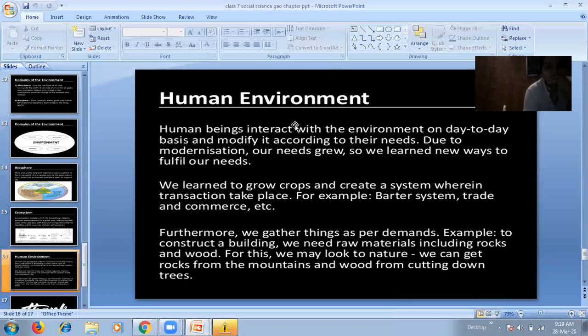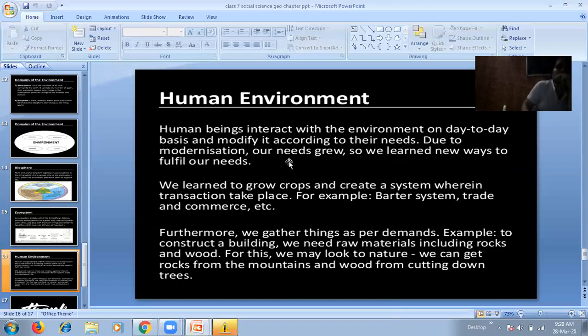Human environment. What do you mean by human environment? Human beings interact with the environment on a day-to-day basis and modify it according to their need. According to their need, human beings modify their environment and make changes to fulfill their needs and the needs of the population also. Due to modernization, industrialization, or you can say urbanization, our needs grew, so we learned new ways to fulfill our needs. How have we learned the new ways? By disturbing the environment only.